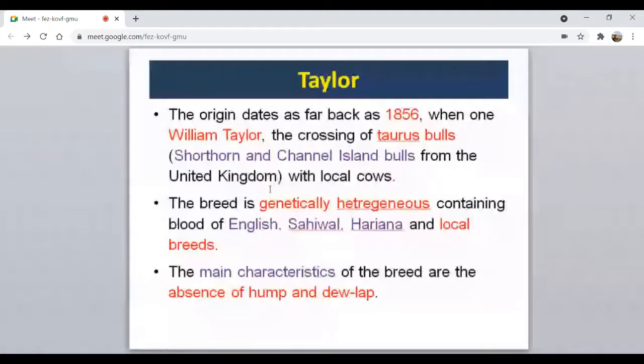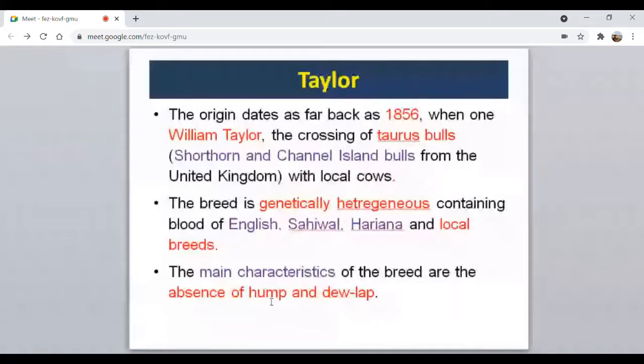Then so many foundation breeds were used in this type of crossing. He used the English breed, he used Sahiwal, he used Haryana, and also local breeds of Bihar. Finally, they developed a new breed, named Taylor in recognition of this person, William Taylor. The main characteristics of this Taylor breed are the absence of hump and dewlap.